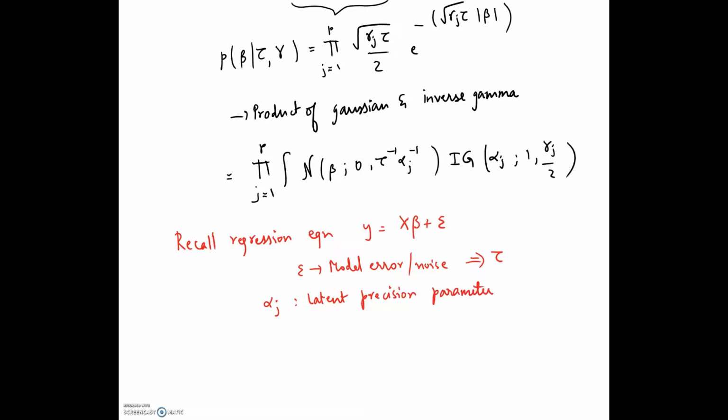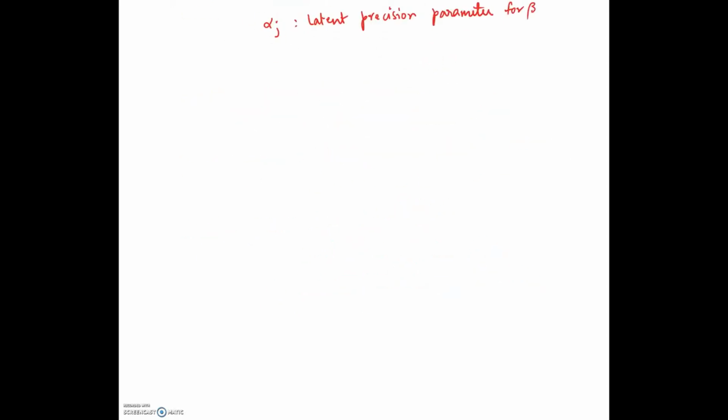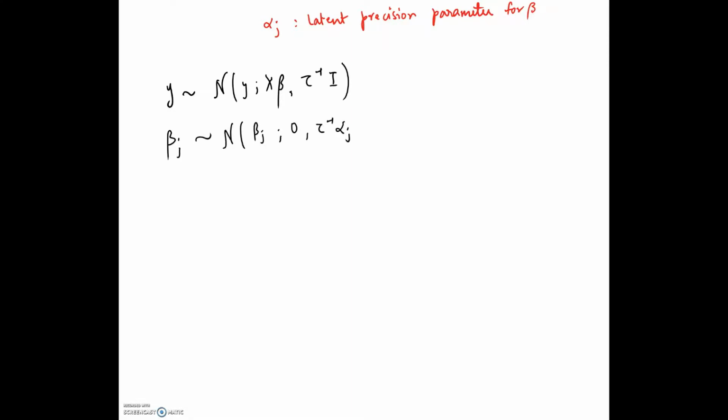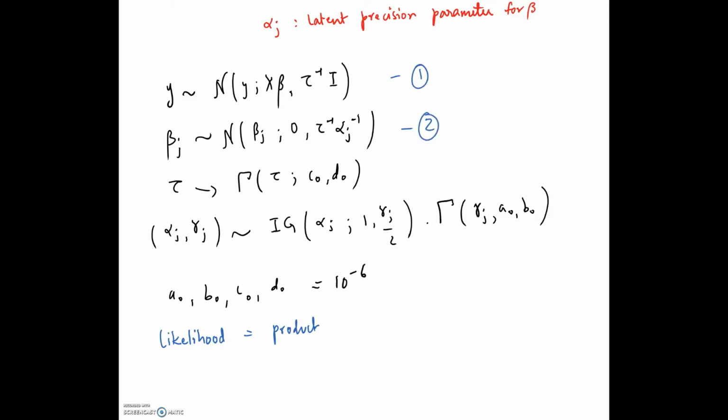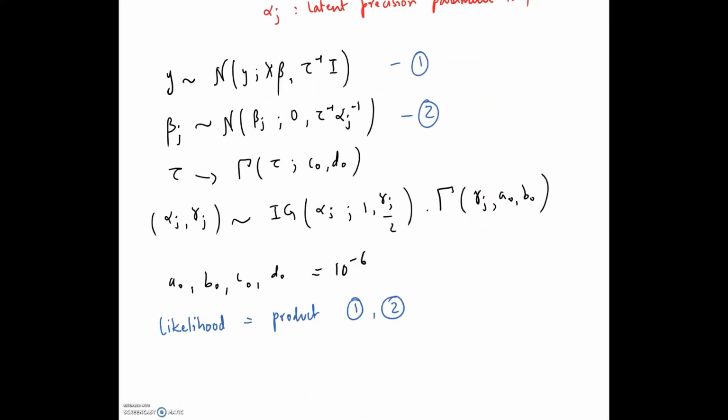So the complete Bayesian lasso model can be expressed as y being a Gaussian distribution with mean x beta and covariance tau inverse, beta again a Gaussian with zero mean and covariance tau inverse and alpha inverse, tau is a gamma distribution, alpha given by inverse gamma with gamma priors imposed on it. We typically choose A0, B0, C0, D0 as 10 raised to minus 6, so this gives non-informative gamma priors. So the full likelihood of the Bayesian lasso becomes the product of that, and that.